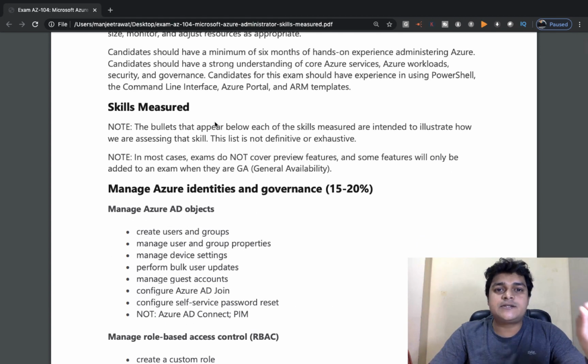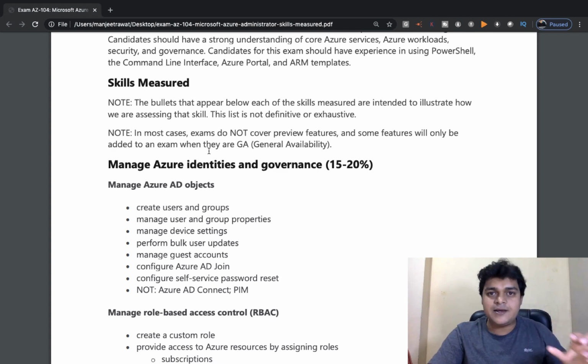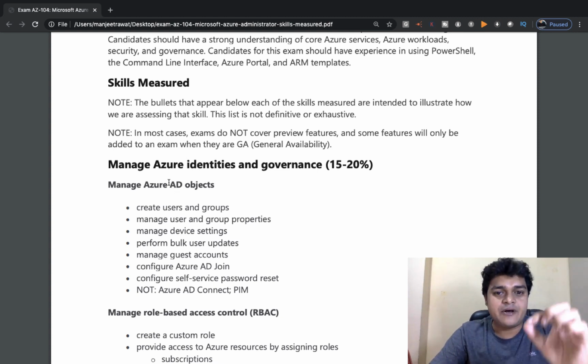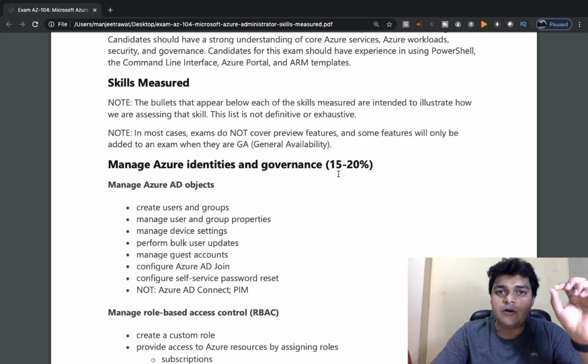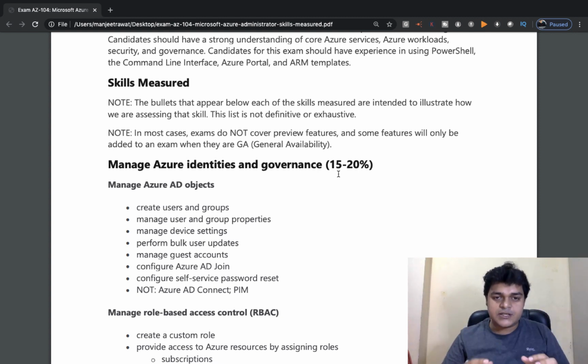In today's class, which is our first class, I'm planning to give you practical and theoretical information about Manage Azure Identity and Governance. If you prepare yourself for this particular option, you will get up to 15 to 20% of marks in your final examination. So this time, no need to take help for the examination. You need to prepare yourself and crack your examination by yourself, right?